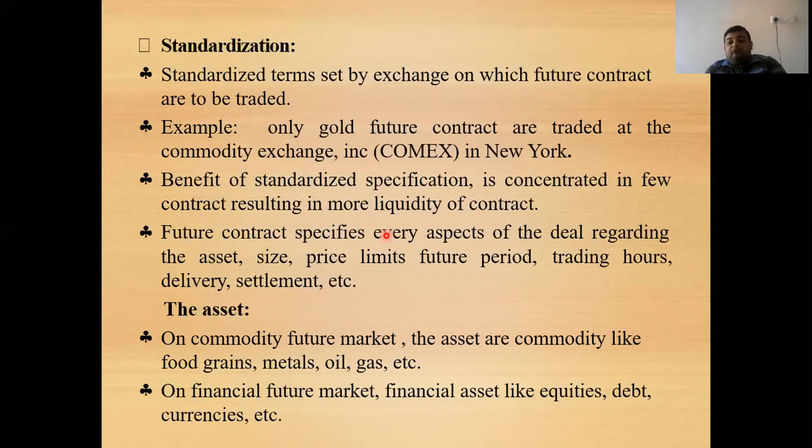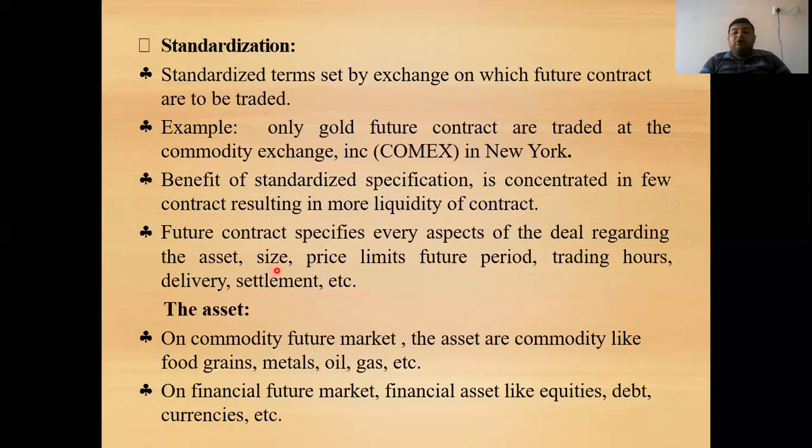So all the things which are specified or standardized in the stock exchange are: first is the asset. Which asset is to be bought or sold in the futures contract? For example, one lot of 3 month iron future, or 5 lots of 1 ounce of gold future. So all these are standardized. First thing, asset. Now size.